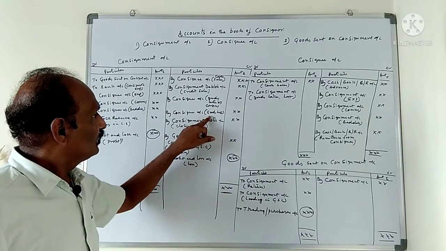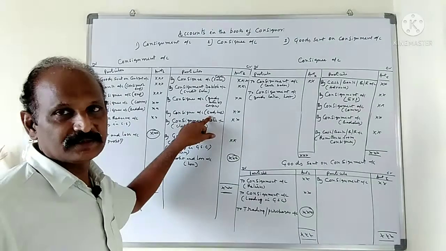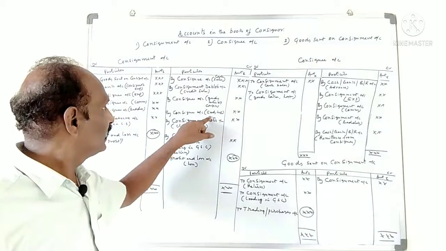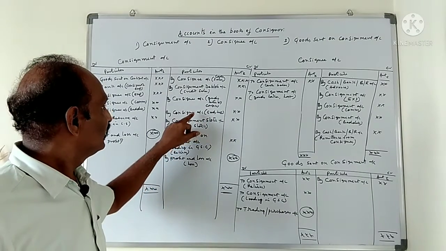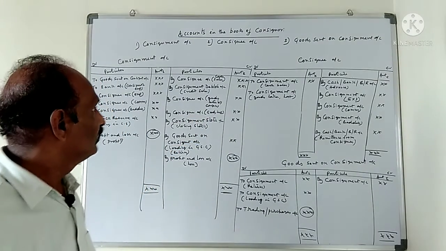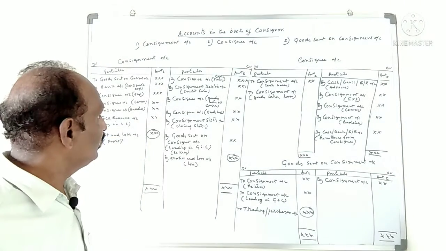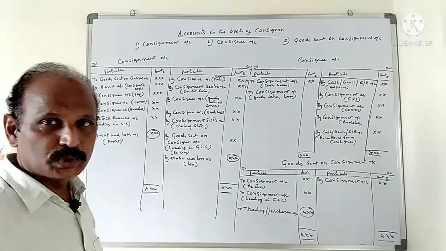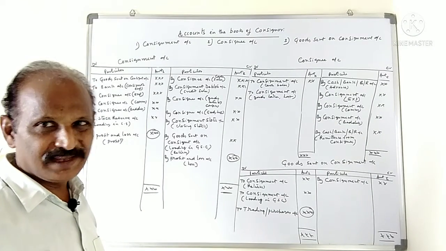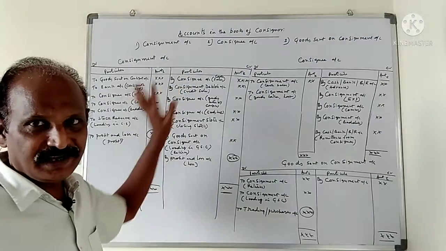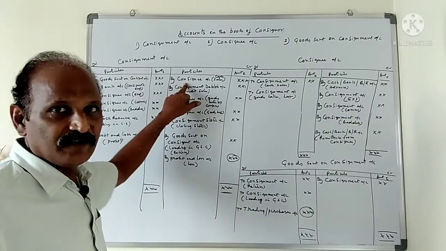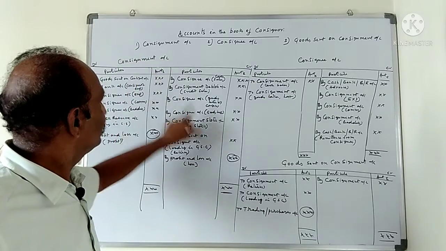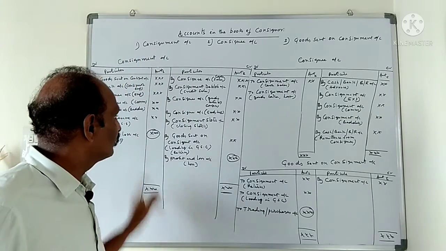Next is goods lost by consignee negligence: consignee account debit to consignment account. Same entry as sales, same entry as goods taken by the consignee, same entry as goods lost by the consignee's negligence. All are sales entries, so one entry is enough: consignee account debit to consignment account.